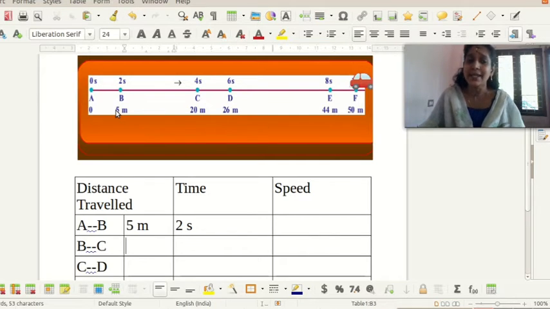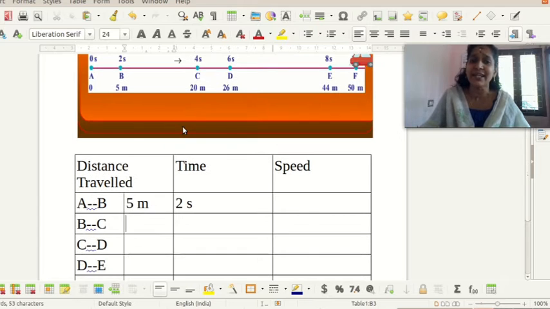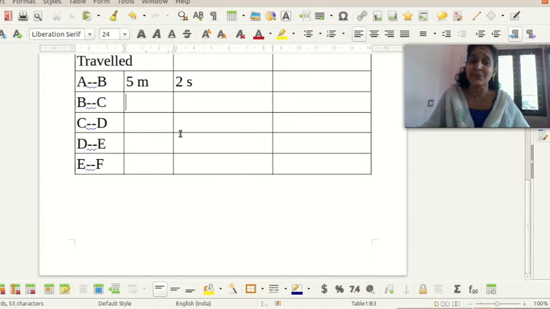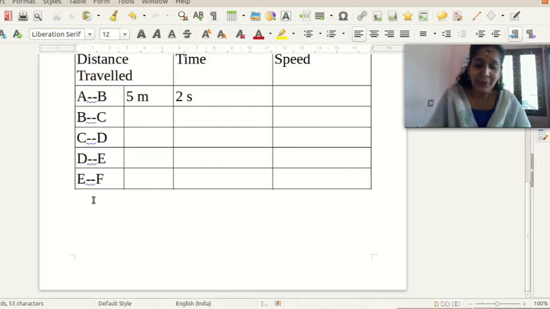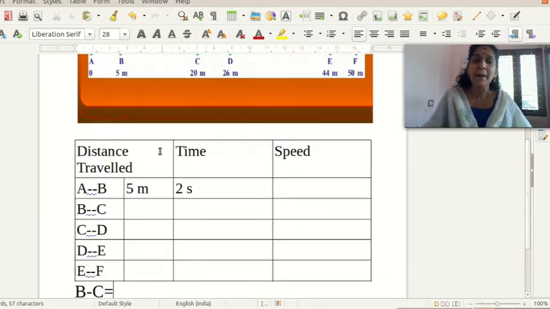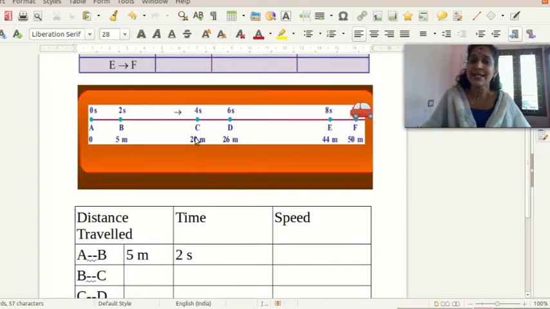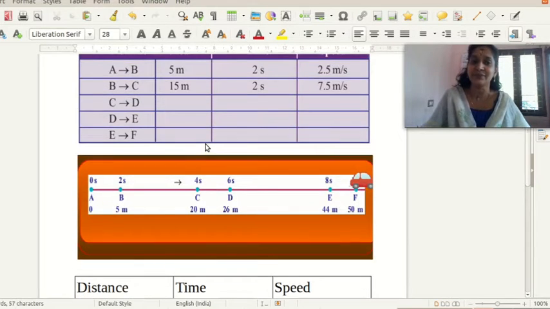Up to B, it traveled 5 meters. When it reached C, it traveled 20 meters. So from B to C, the distance covered is 20 minus 5.